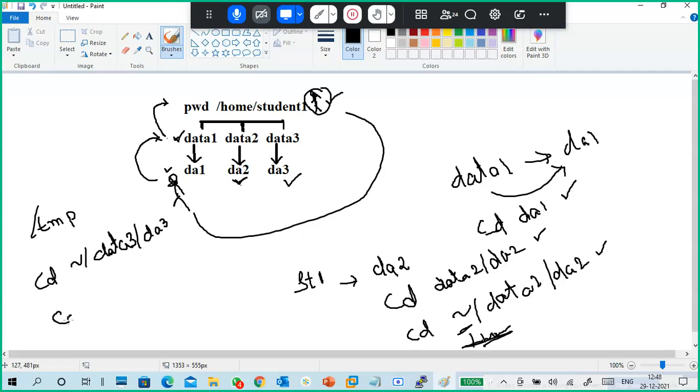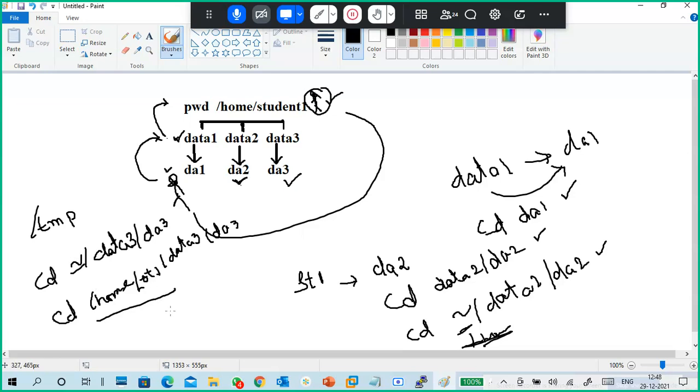Or you can use cd /home/student1/data3/da3. Okay, both are the same. Both are absolute paths only. Instead of tilde, I have written the complete statement.